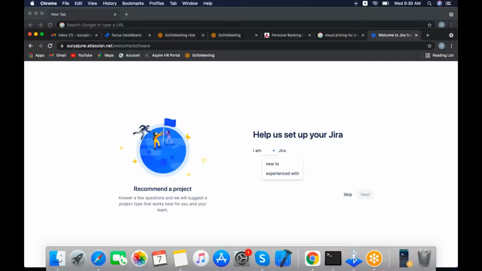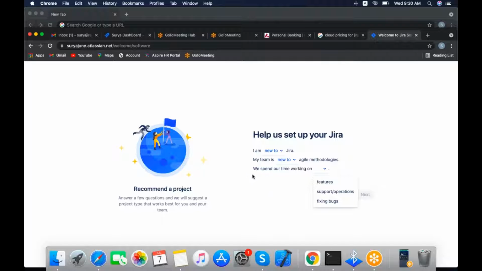We click continue, and here it will ask some questions. I am new to Jira. If you want to select it, you can; otherwise you can click skip. I am selecting new to Jira. My team uses Agile methodology. Is it new to Jira or experienced with it? I am selecting new to Jira. If you are not interested in selecting that, you can click skip.